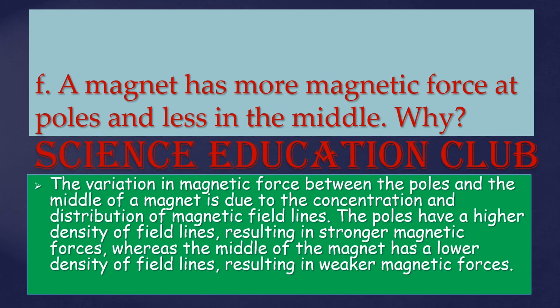A bar magnet has more magnetic force at the poles and less in the middle. Why? The variation in magnetic force between the poles and the middle of the magnet is due to the concentration and distribution of magnetic field lines. The poles have a higher density of field lines, resulting in stronger magnetic forces, whereas the middle of the magnet has a lower density of field lines, resulting in weaker magnetic forces.